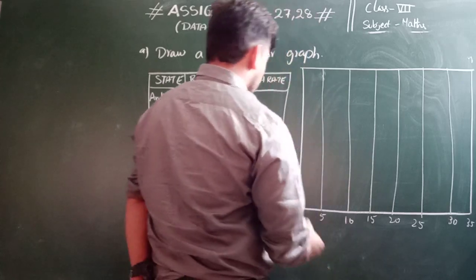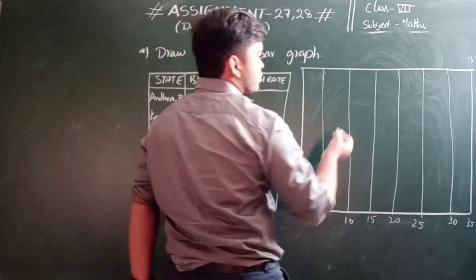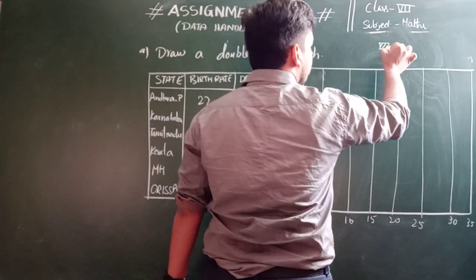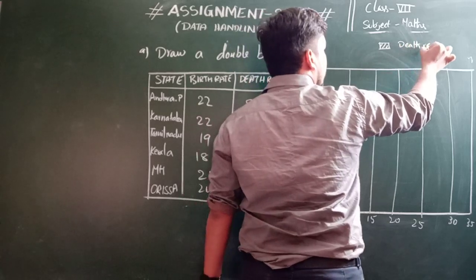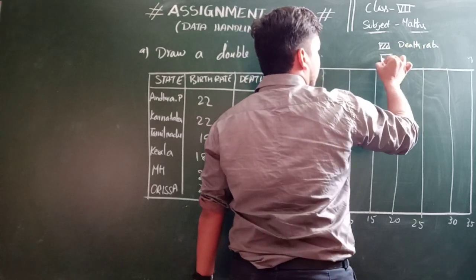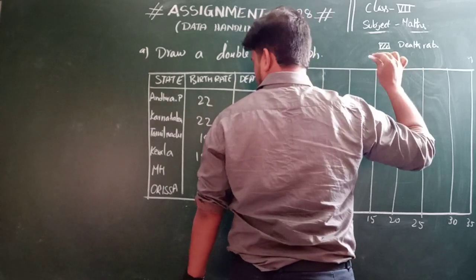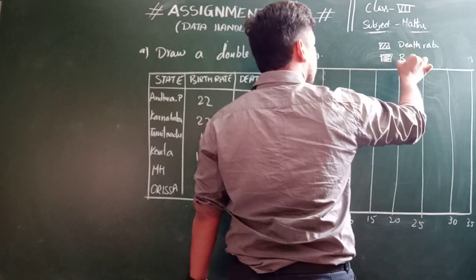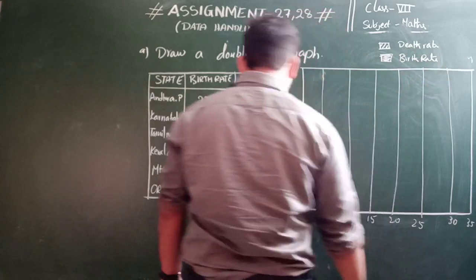See, here Andhra Pradesh, AP, let it be, I am using a double bar graph, right? So let it be, this shows the death rate and the complete shading is showing birth rate.